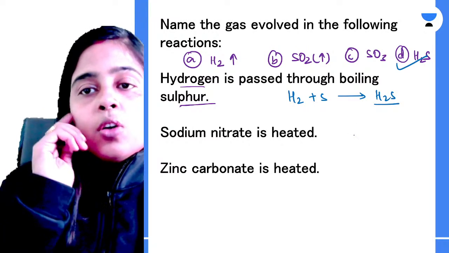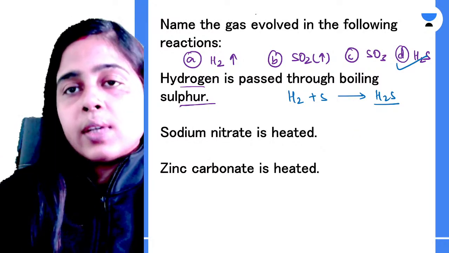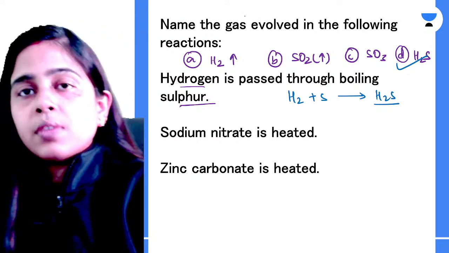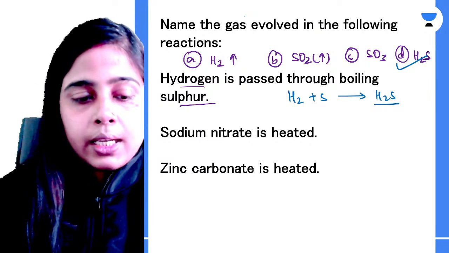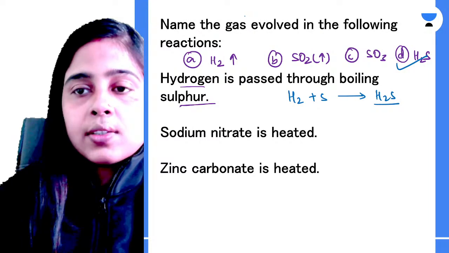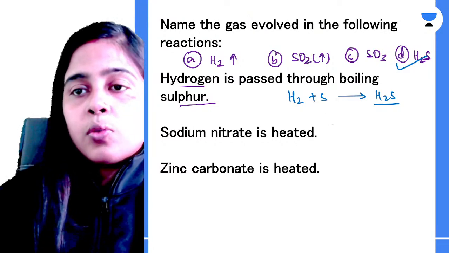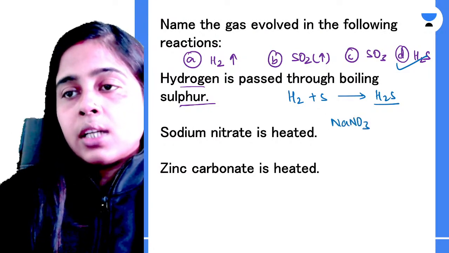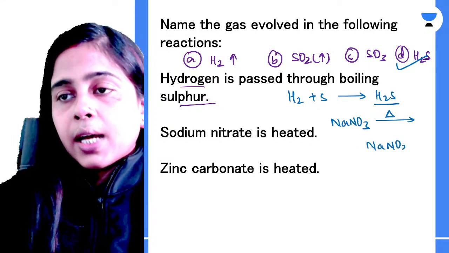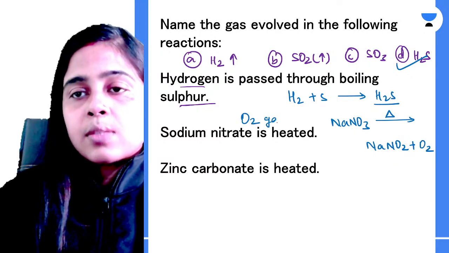Clear? Now, when sodium nitrate is heated, which gas is evolved? Okay, these all questions are very important. And please try to answer. These are all your observation based questions, and these have been taken from the practical part where your experiments are there. So when sodium nitrate is heated, which gas is evolved? Yes, everyone, please try to answer it. So this is your sodium nitrate. When you heat it strongly, it gets decomposed to give you sodium nitrite and your oxygen gas. Okay, so in this case your oxygen gas is produced.